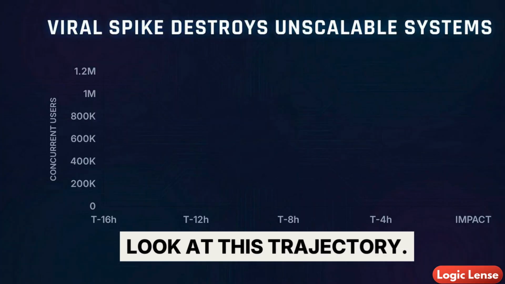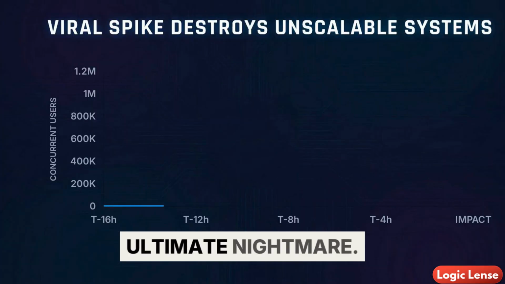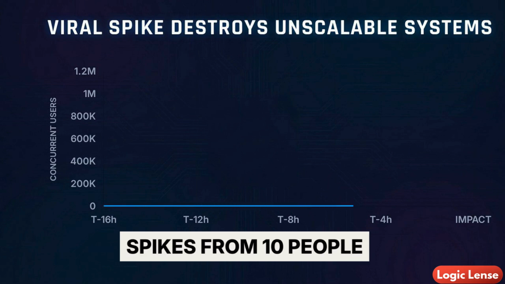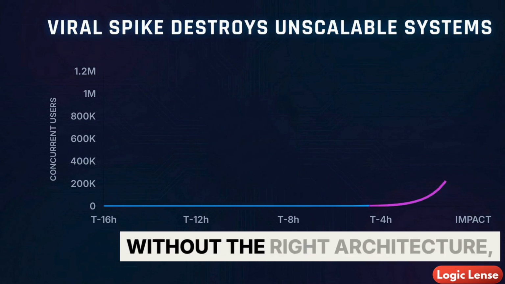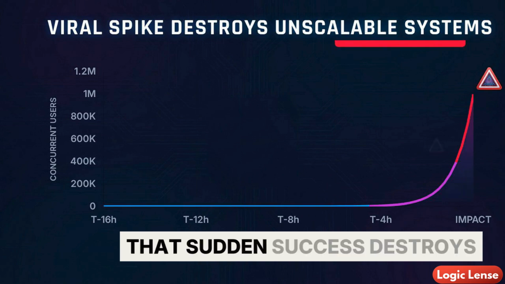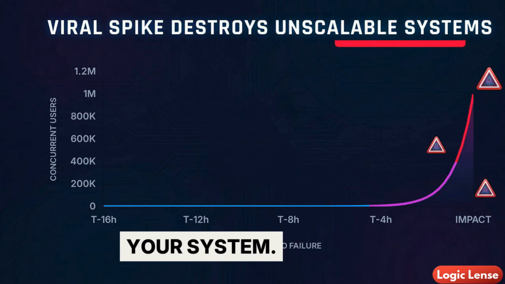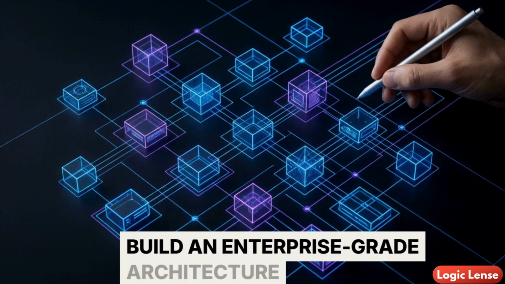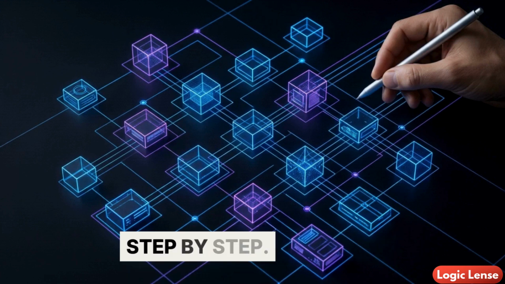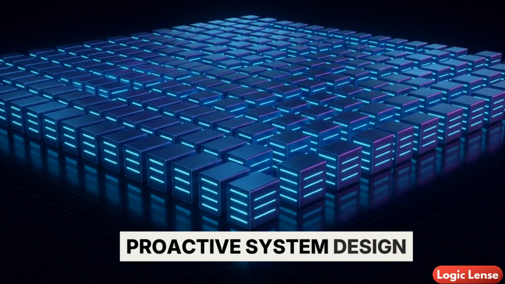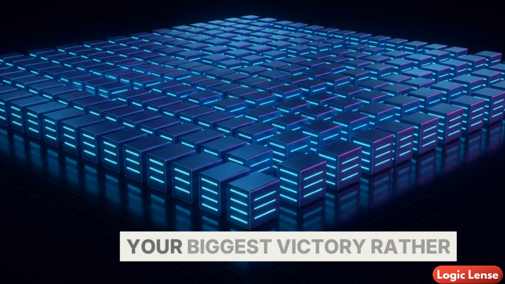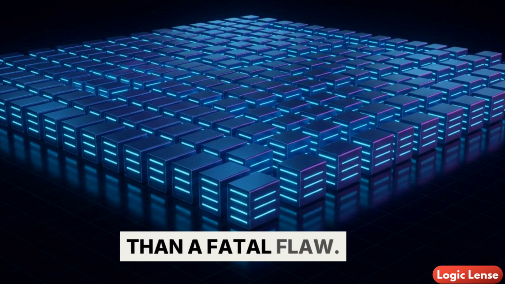Look at this trajectory. This is the developer's ultimate nightmare. Your app goes viral, and your user base spikes from 10 people to 1 million overnight. Without the right architecture, that sudden success destroys your system. To survive that kind of massive growth, we are going to build an enterprise-grade architecture from the ground up, step by step. Proactive system design is the only way to ensure that an explosive influx of users becomes your biggest victory rather than a fatal flaw.